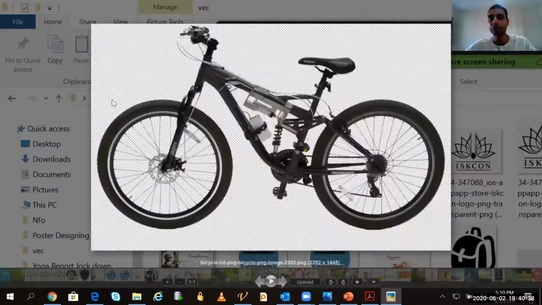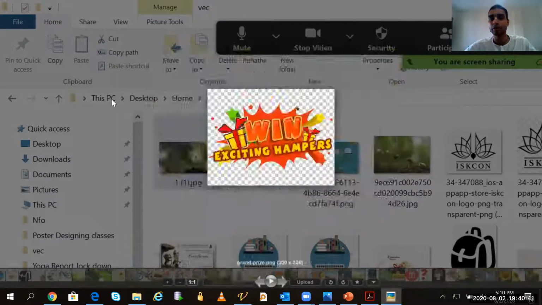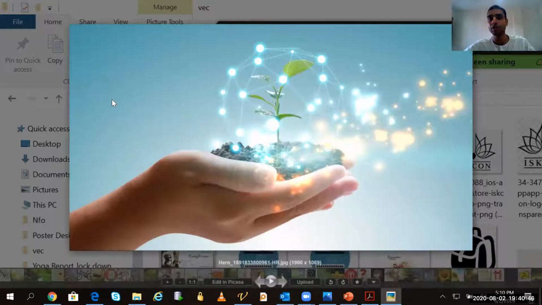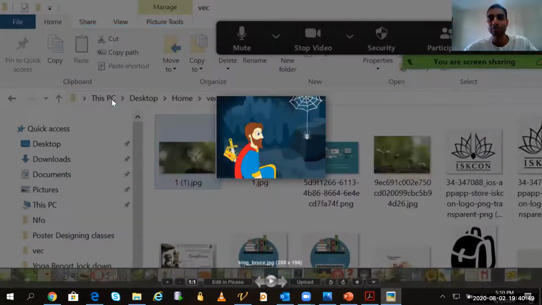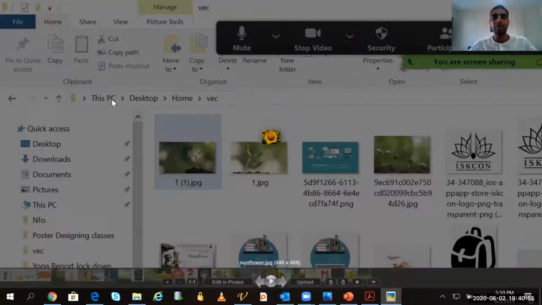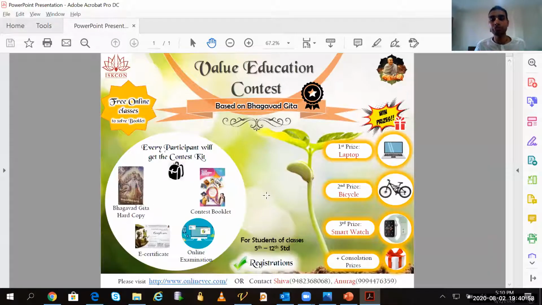Otherwise, I had so many options that I did not know which one I should put. Even I thought for this one, this was very good, but I could not write anything on it. So we should spend sufficient time to select a proper background, and then we can go ahead. And if you want, you can add some shapes like this, like I have added now. This also looks very good.